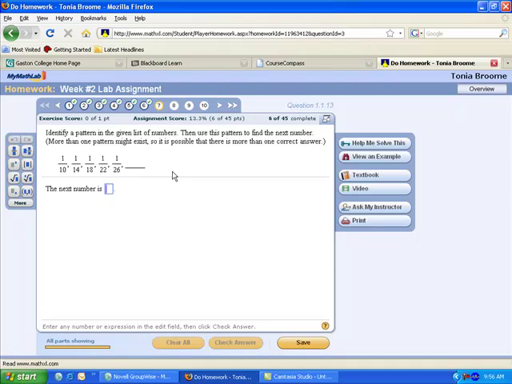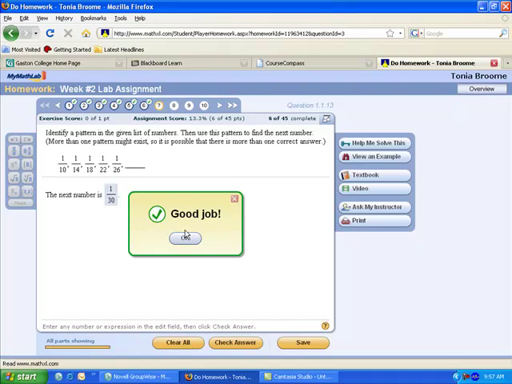However, they are very similar to the problems that you have on your MyMathLab assignment and on your test. If we look at this problem, we've got 1/10, 1/14, 1/18, 1/22, 1/26. I need to put a fraction in, so I'm going to have to use my tools over here. Click on the fraction. I'm going to put in 1 over, and it's going up by 4 on the denominator, so that'll be 1/30. You can click on check answer or just hit enter, and that is correct.